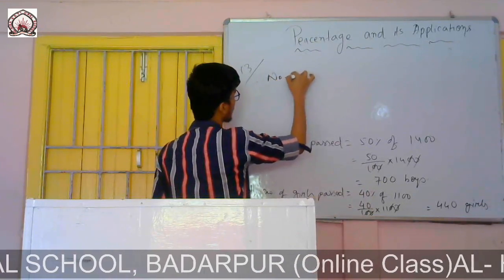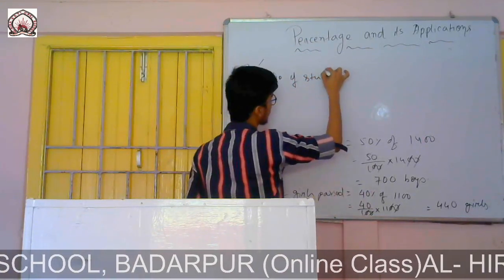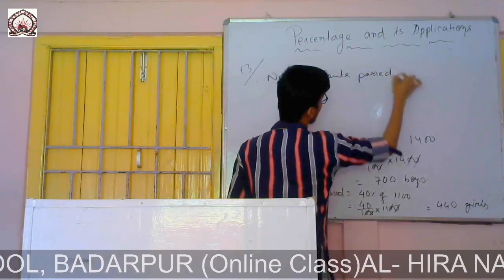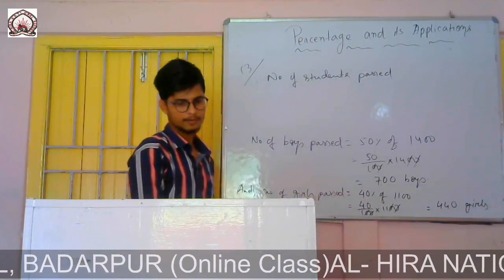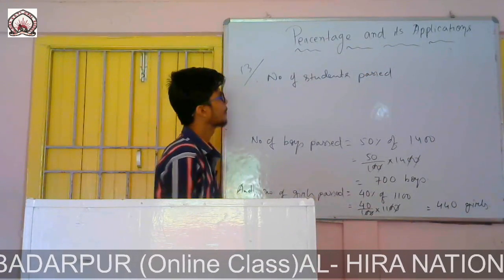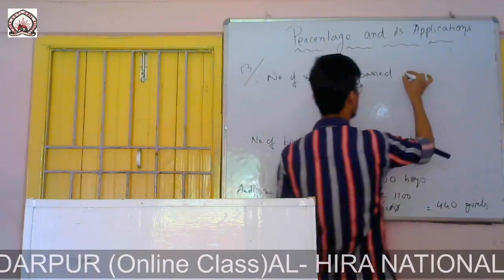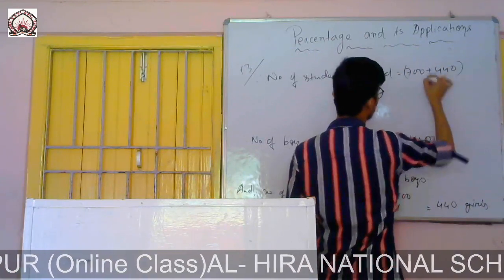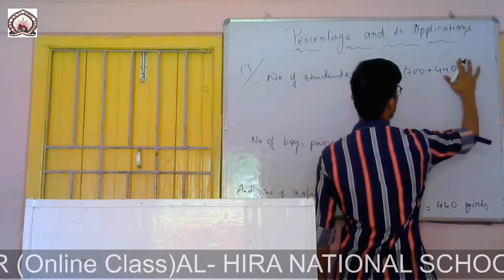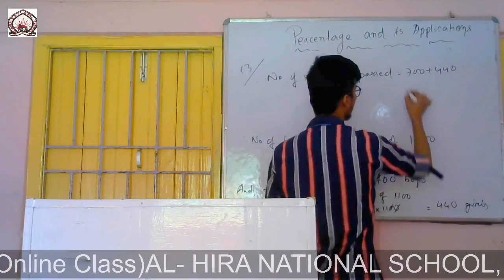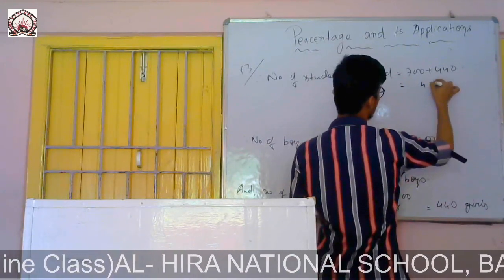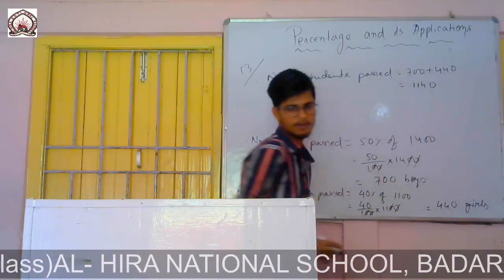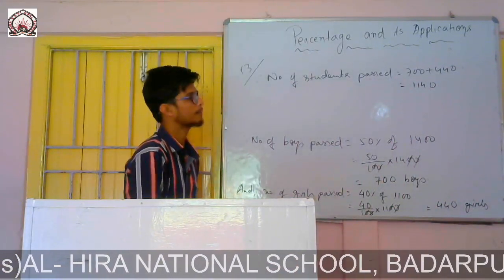Therefore, number of students passed equals 700 plus 440, which is 1140.